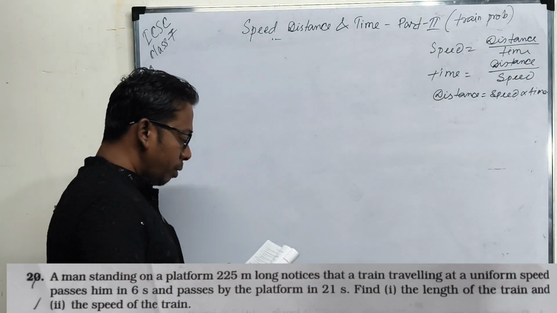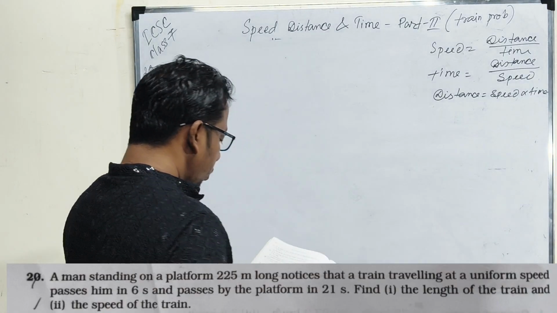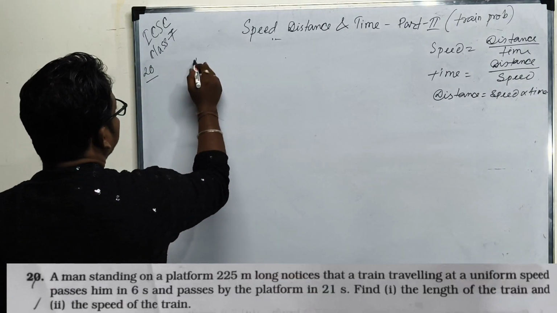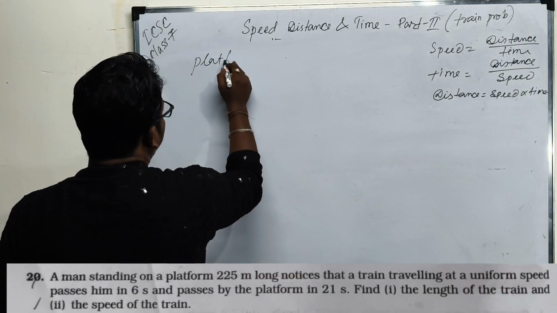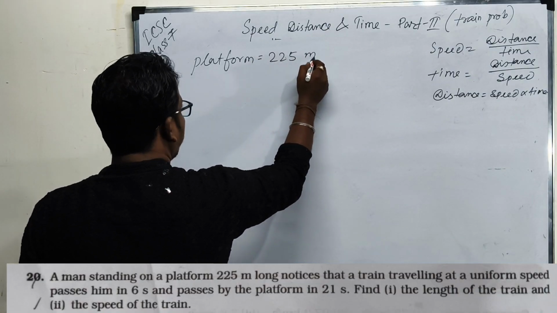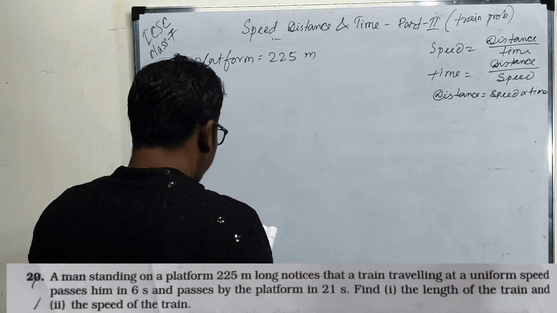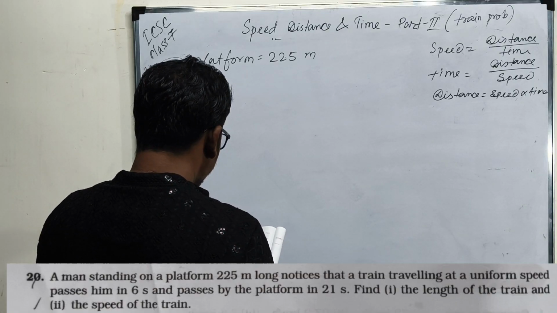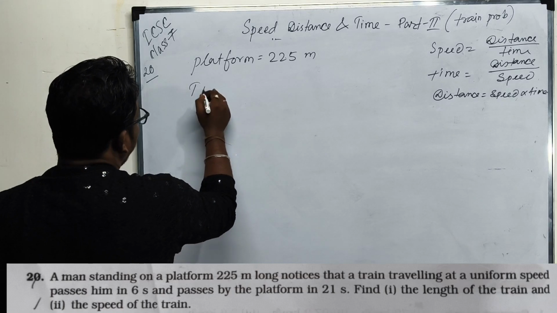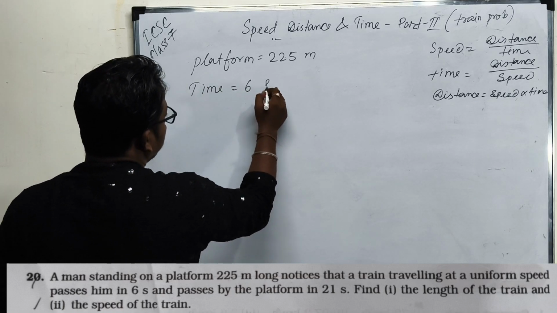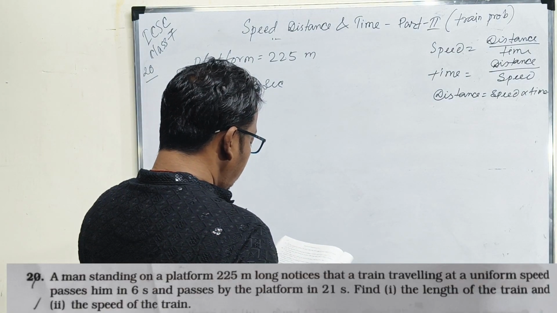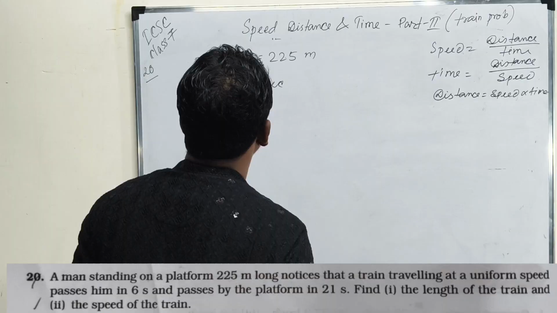A man is standing on a platform. The length of the platform is given, 225 meters. A train traveling at a uniform speed passes the man in 6 seconds, and crosses the platform in 21 seconds. So the time is given: in 6 seconds it crossed the particular man, and the platform in 21 seconds.